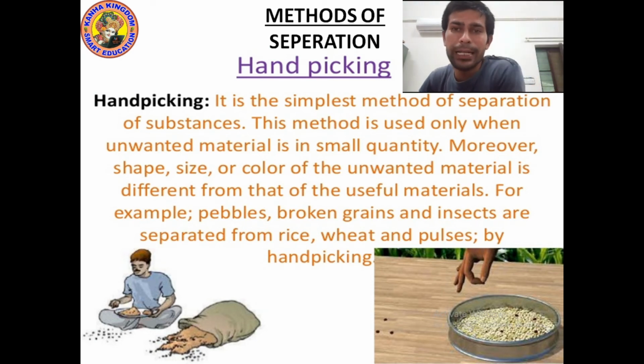Usually, farmers generally use the hand picking method. It may be possible that your mother does the same thing. They separate pebbles, broken grains or insects from rice, wheat and pulses. So this is the method of hand picking. You can write it down, I'm giving you 10 seconds.